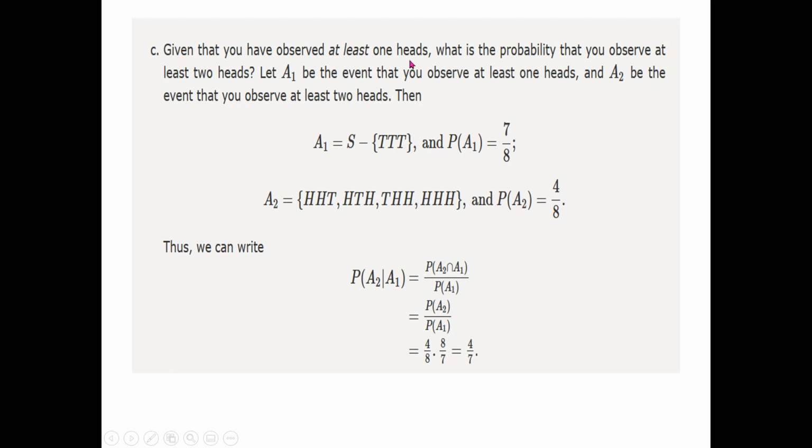So A1 is at least one head, which means the entire sample space minus the option of all tails, because all tails means that there are no heads. So at least one head means either one head, two heads or three heads. So in the outcome T, T and T there is no head, so we subtract it from the sample space. As I just showed, the sample space had 8 outcomes, but once we subtract this outcome we are left with 7 options, so 7 by 8.